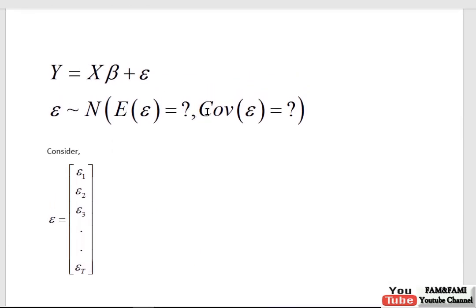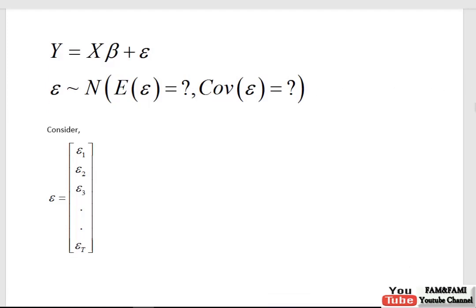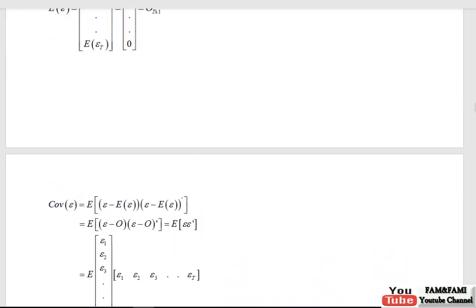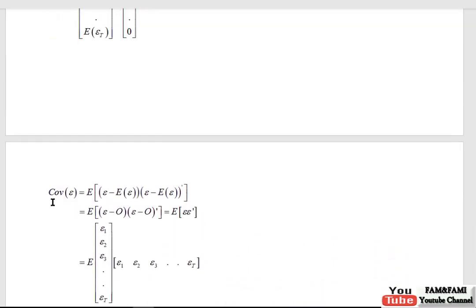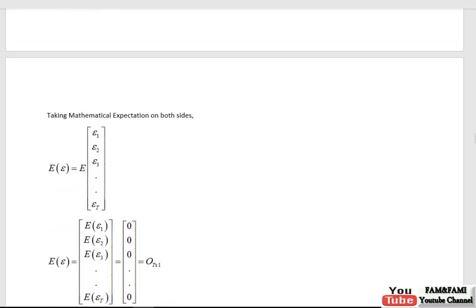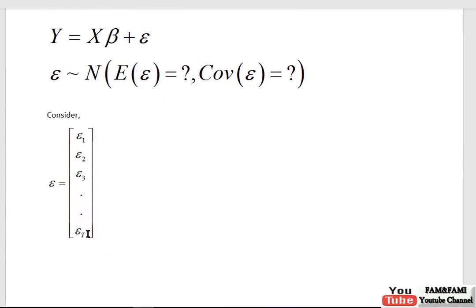Now the next agenda is to find the variance covariance matrix, or simply the covariance of this epsilon. In order to calculate the covariance, here is some calculation that I did. The covariance of epsilon is the covariance of epsilon with itself. The general formula for the covariance is in the multivariate case, because here this epsilon is a vector containing t elements. If we are focusing only on epsilon 1, then we will consider only the variance, which is sufficient.